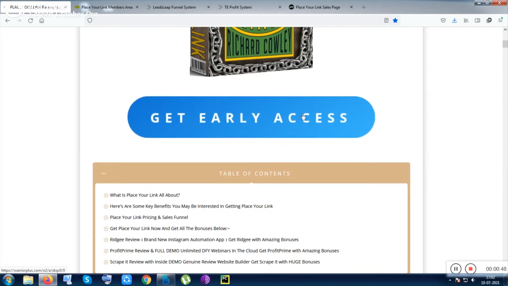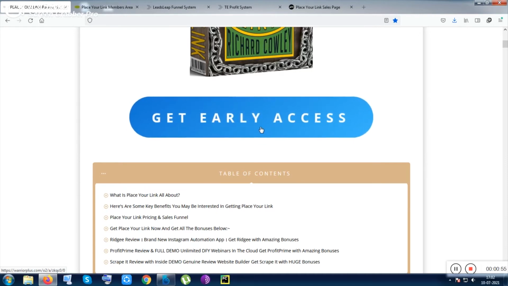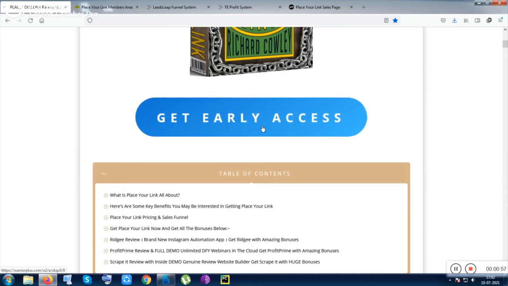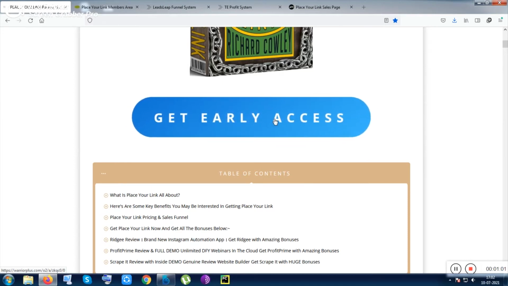Now I am using a rotator. The first time someone clicks on this button, he is redirected to Google. The next time, when he clicks on the same button for the second, third or fourth time, each and every time he will be redirected to another website, and another website. That is what a rotator is.